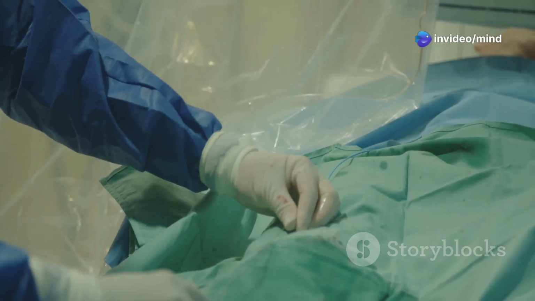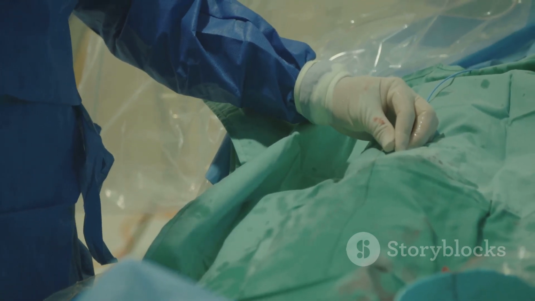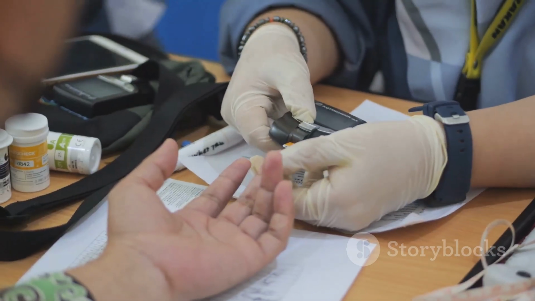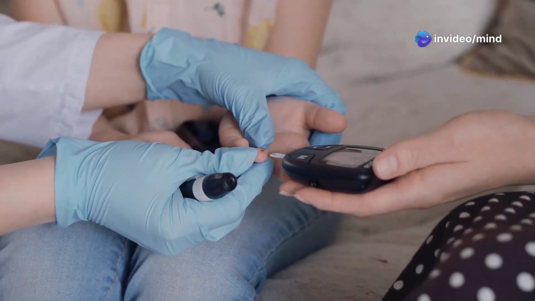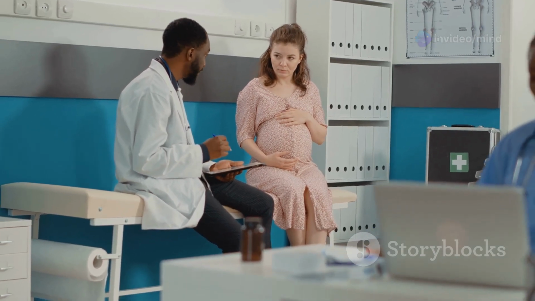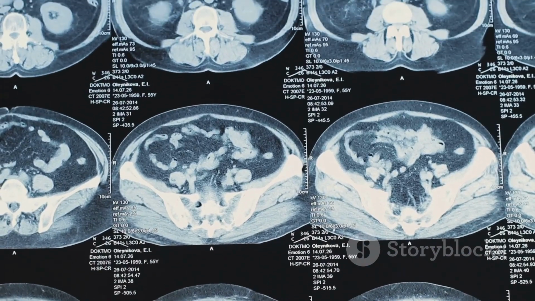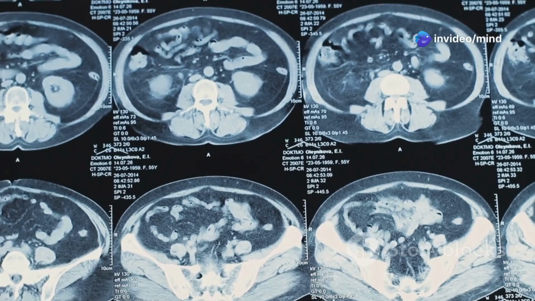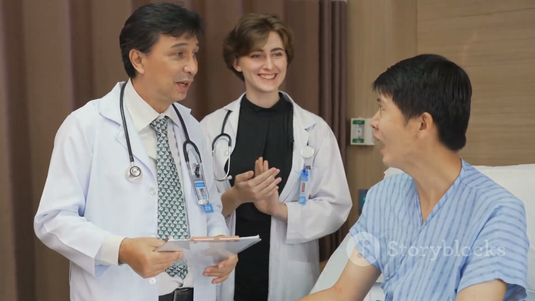Catheter use. People who use urinary catheters, which are tubes inserted into the bladder to drain urine, are at an increased risk of UTIs. Diabetes. High blood sugar levels can weaken the immune system and make it easier for bacteria to grow, increasing the risk of UTIs. Pregnancy. Hormonal changes during pregnancy can affect the urinary tract and make it easier to get a UTI. Kidney stones. These hard deposits in the urinary tract can block the flow of urine, increasing the risk of infection. Weakened immune system. People with weakened immune systems, such as those with HIV/AIDS or those undergoing chemotherapy, are more susceptible to UTIs.